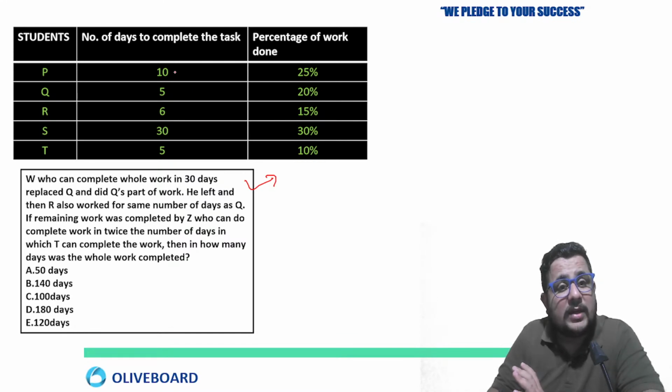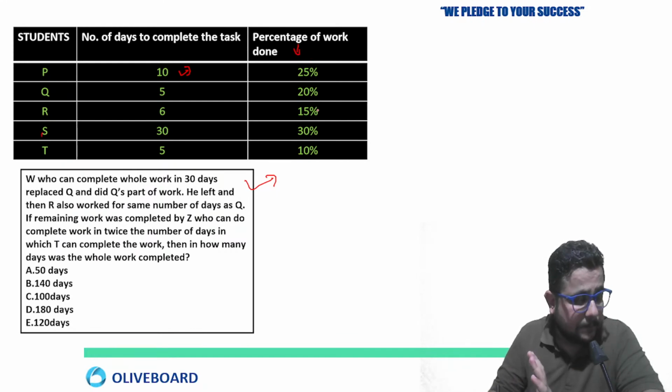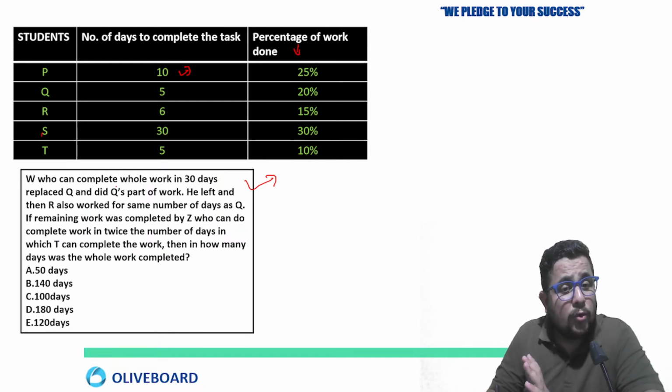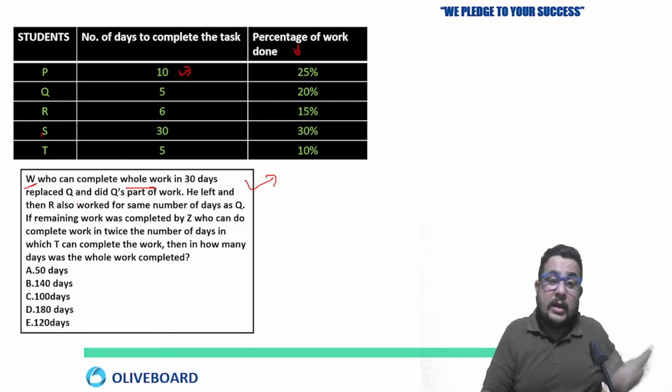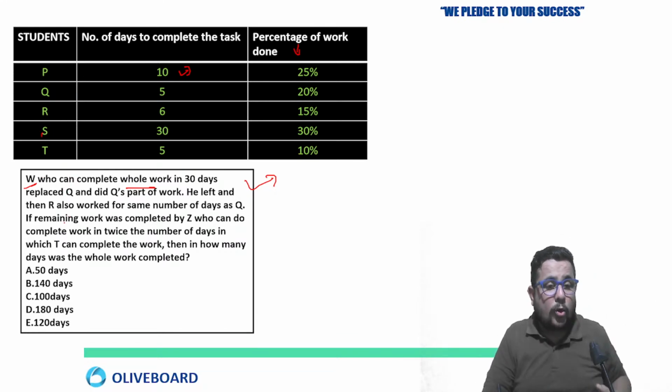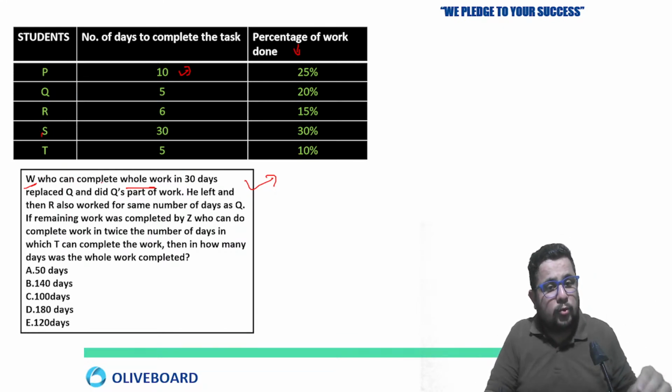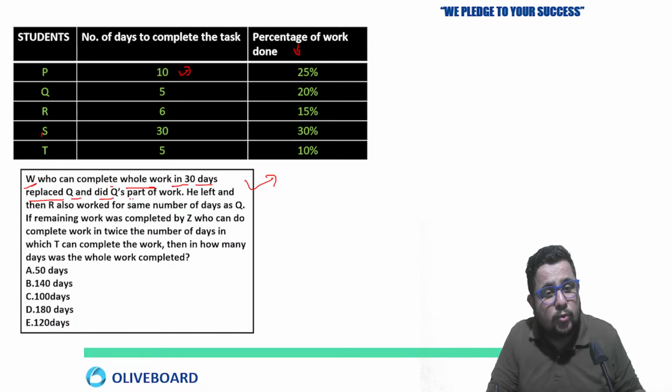First of all, you must know what is given in the table and how to utilize it based on what the question asks. Here, what was given to us? The number of days taken by each individual and the percentage of work done by them. The next question mentions W. Is there any W? No, so they are talking about a new person based on the question condition. W, who can complete the whole work in 30 days, replaced Q and did Q's part of the work.